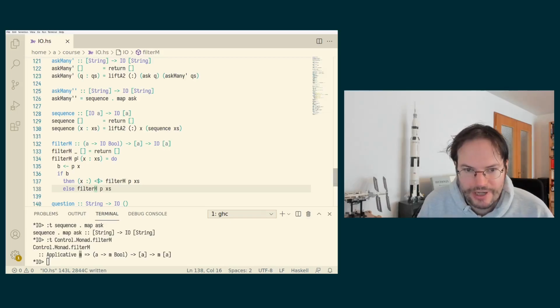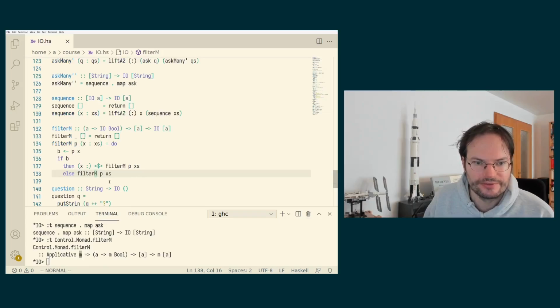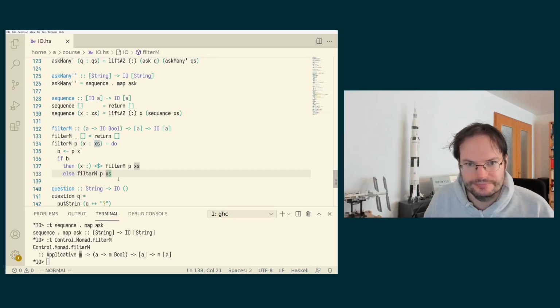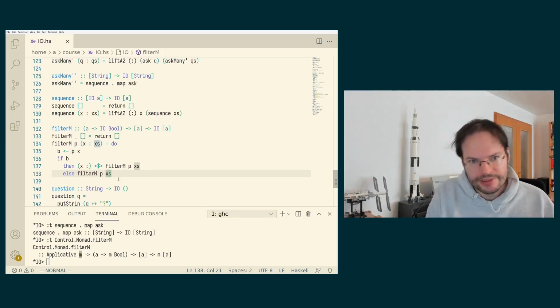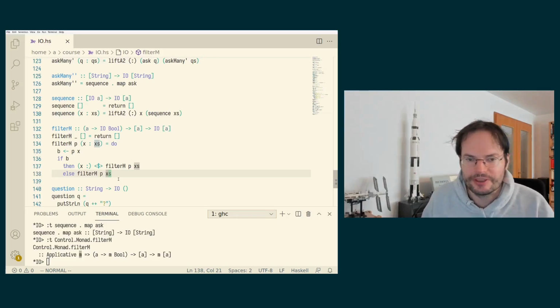Now, in order to actually test this function in a useful way, we need a useful IO action with a Boolean result. We can define an IO action with a Boolean result ourselves. So let's say we could define something that reads a line from the input, like from the keyboard, and checks whether it has a particular property.